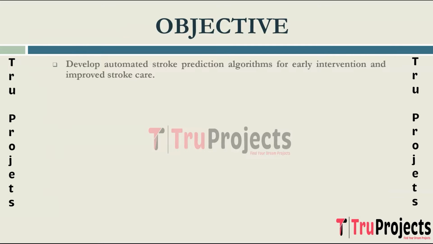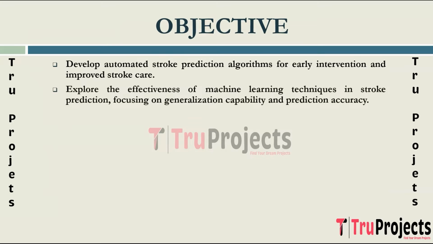Objective of the project. The objective is to develop automated stroke prediction algorithms for early intervention and improved stroke care, leveraging advanced machine learning techniques to enhance the efficiency and accuracy of identifying individuals at risk. The goal is to explore the effectiveness of machine learning techniques in stroke prediction, with a specific focus on evaluating the model's generalization capability and prediction accuracy. This exploration aims to optimize early intervention strategies.